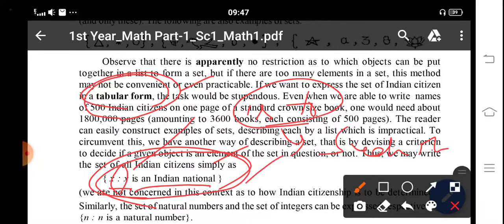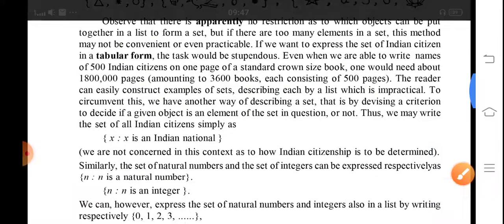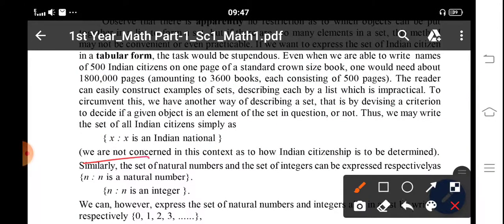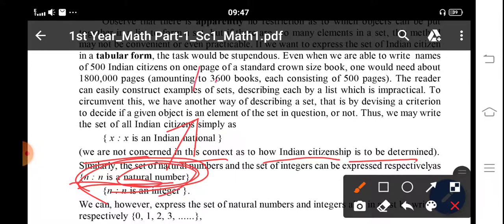So, got it? Look here, we are not concerned with how Indian citizenship can be determined. Similarly, n such that n is a natural number. That means this is the roster form, we can change it into tabular form. Natural numbers start from 1, 2, 3, 4. This is the tabular form of this roster form. Simply, n is an integer.